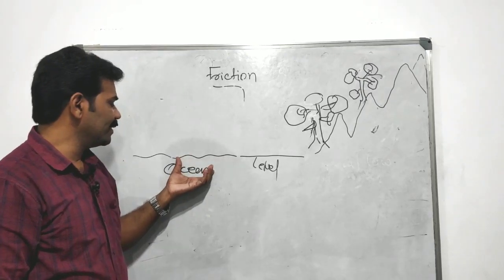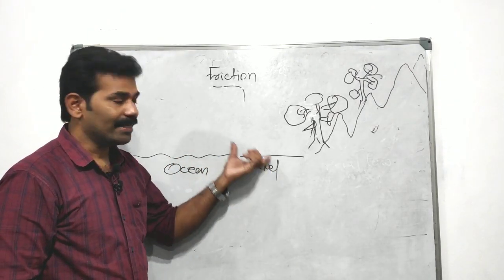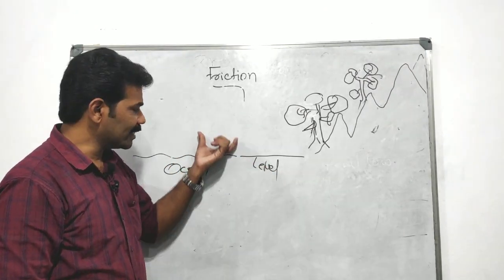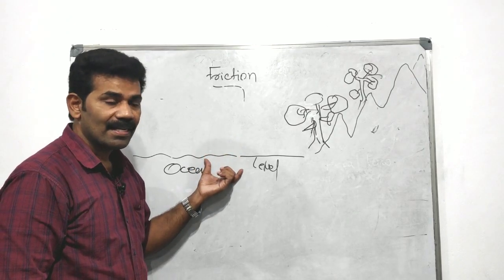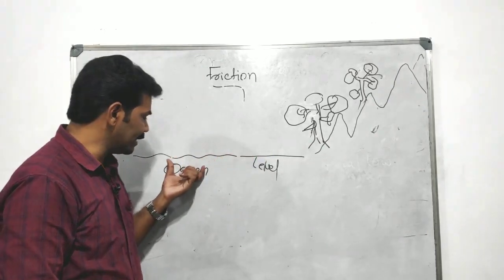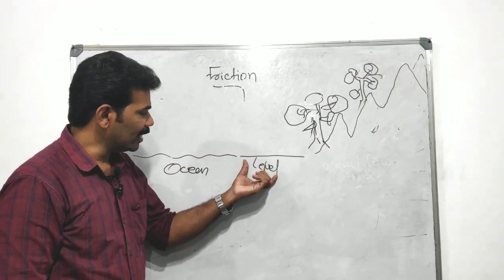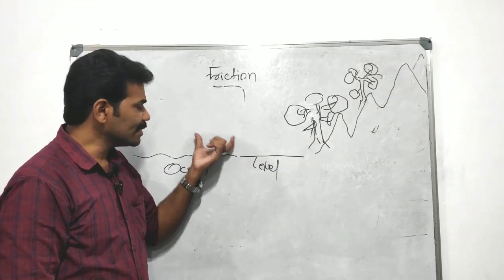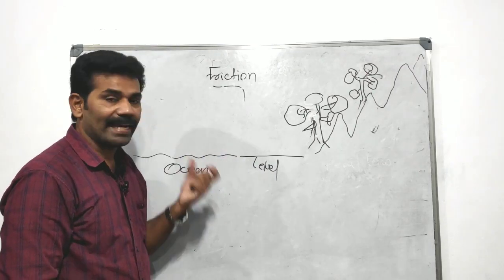We can see the ocean and level land; in this area the friction is very less. So the speed of wind will be very high over the ocean surface and level land, because there is nothing to obstruct the movement of the air.